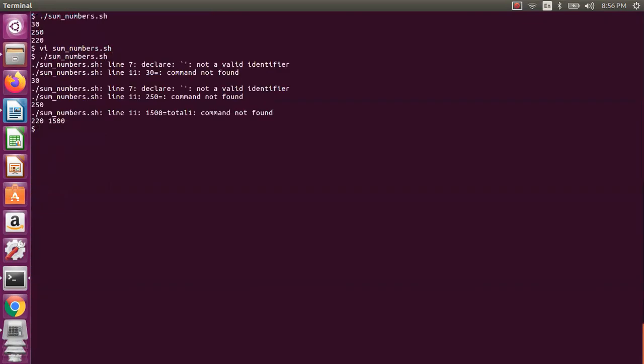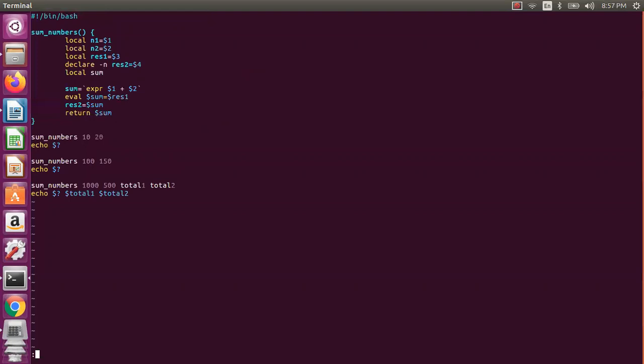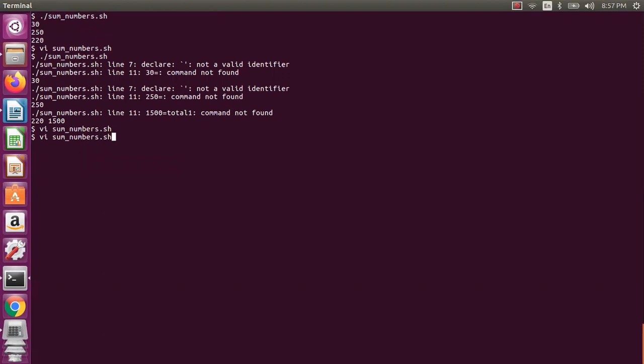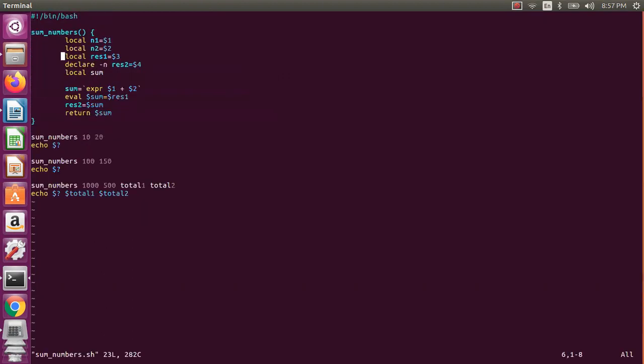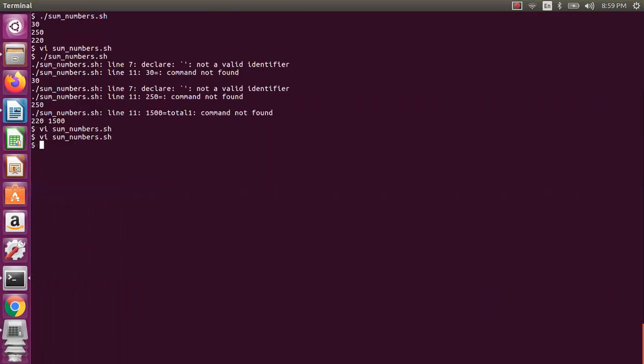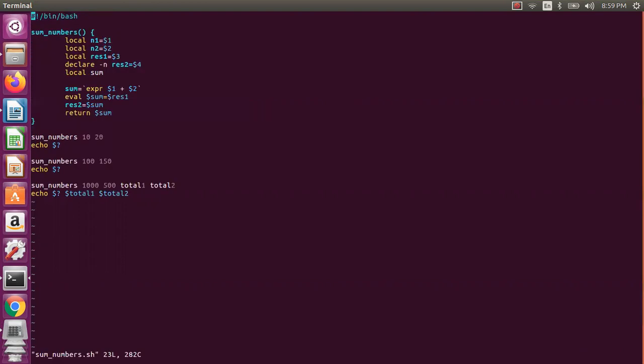If there is some syntax error, we will see the error. Okay, so colon 7, declare, not a valid identifier. Okay, so I have the result 2. Now let us check this error, what it means, like declare not. Okay, I think there may be an issue here. So let us comment this out and let us cross check.